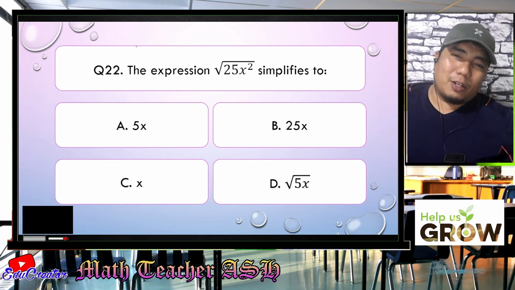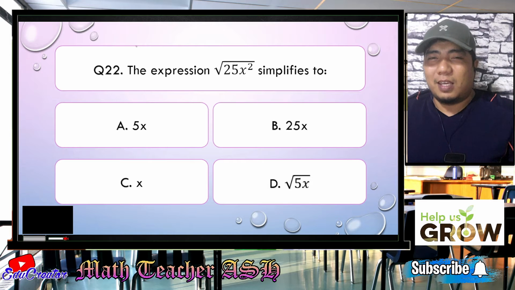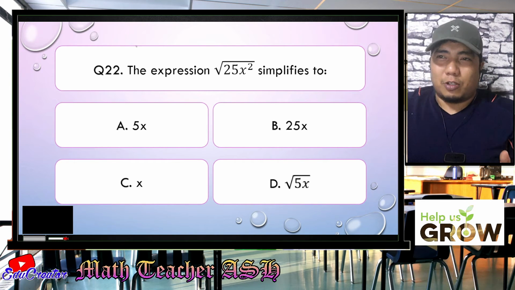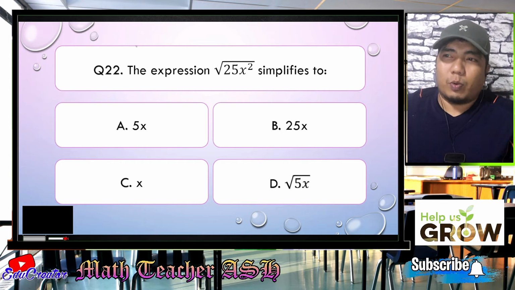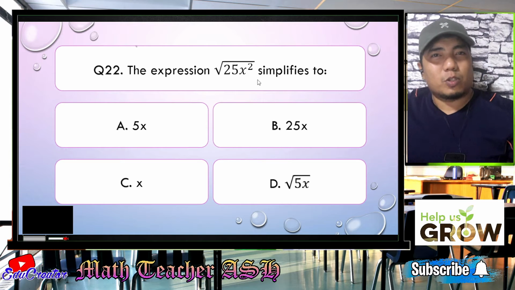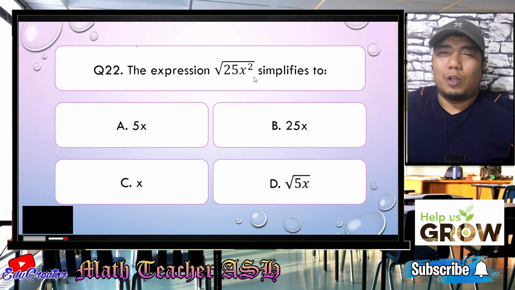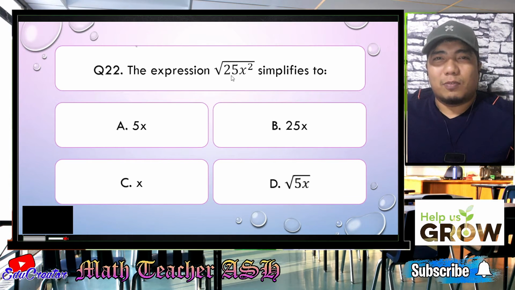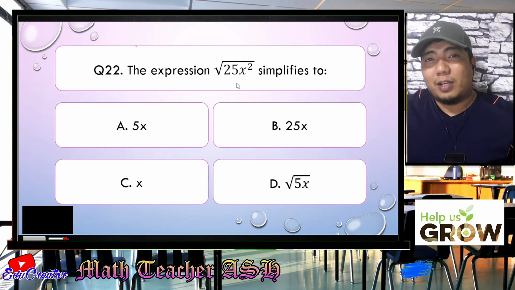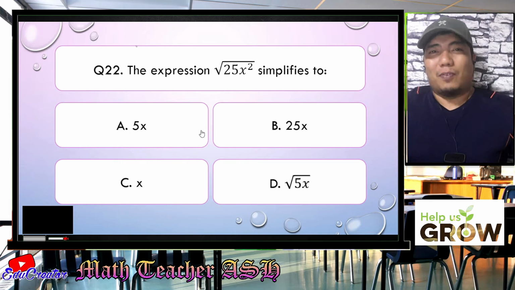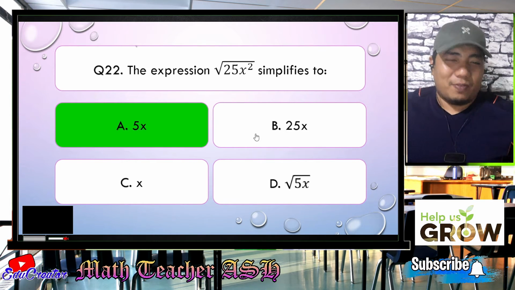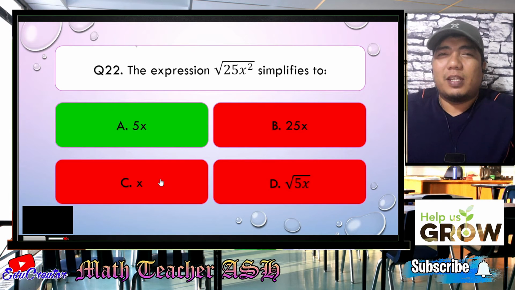Alright, my dear math learners, in getting the square root of a given expression, basically what you need to do is to make sure that the given expression or the radicand is a perfect square. So now, question is, is 25 a perfect square? Yes, very good. Is x squared a perfect square? Yes, also. So therefore, what is the square root of 25? That is 5. What is the square root of x squared? That is x. So therefore, just putting them together, the answer is, very good, 5x. Easy, right? Very easy, my dear math learners.